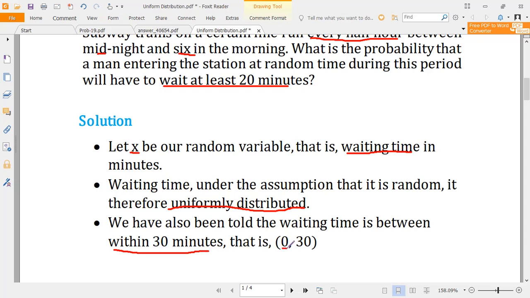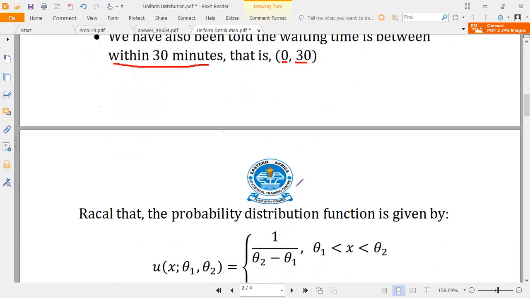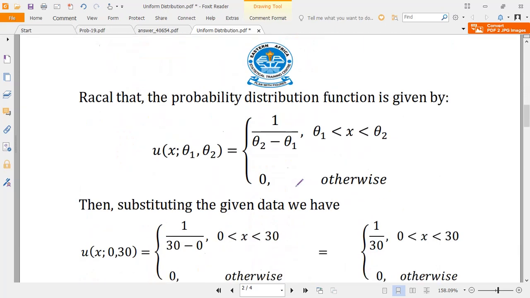So this is the lower limit, theta 1, and the upper limit, theta 2, from the formula. So with the given information, we can go on and see how to compute the required probability. Let's move on to the next slide.